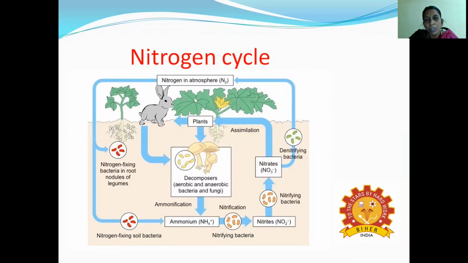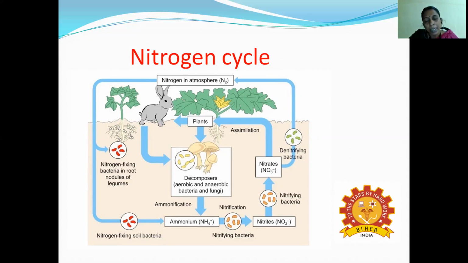Now the nitrogen cycle: how does it is carried out in the atmosphere? The atmosphere has 78% nitrogen present, right? But not all of the nitrogen is utilized by the plant. Inside the soil, different bacteria are present. The first step is the nitrogen-fixing bacteria, which are buried inside the soil. Their role is to convert nitrogen into ammonia by the enzyme nitrogenase.